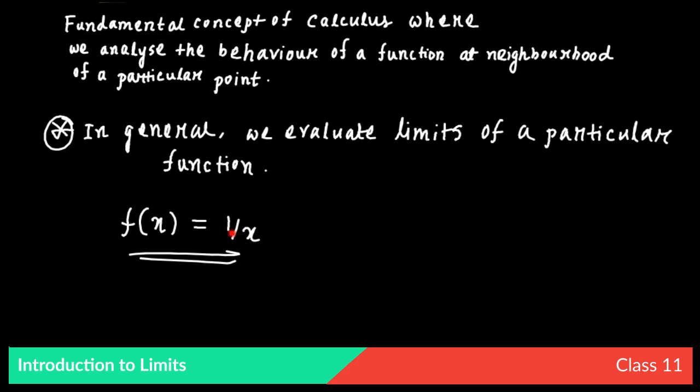You can see that f(x) = 1/x is not defined at the point x = 0. Why? Because if you put x = 0, it becomes 1/0, which is undefined. So f(x) is not defined at x = 0.